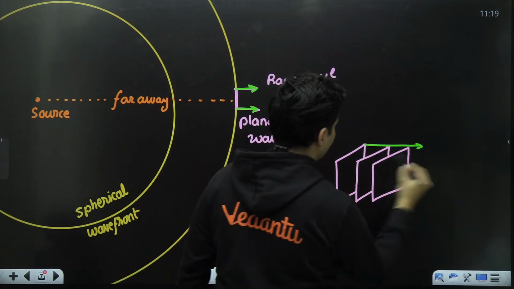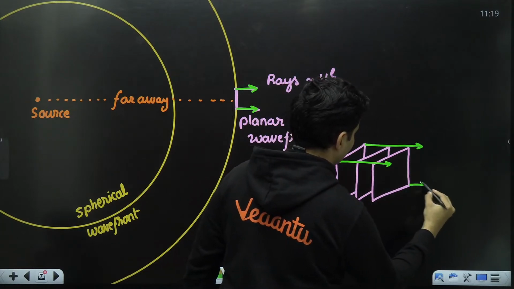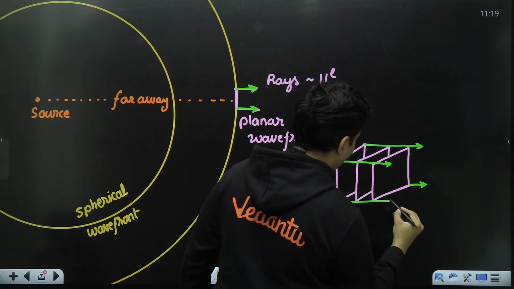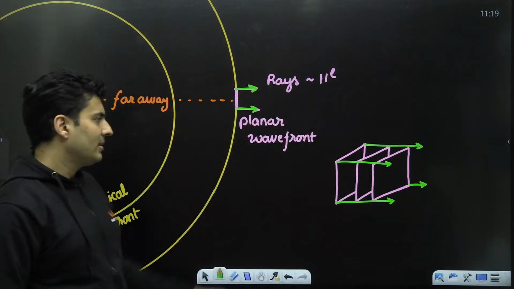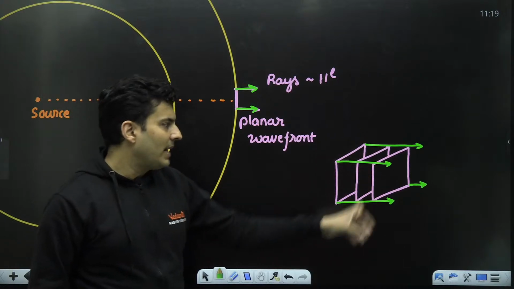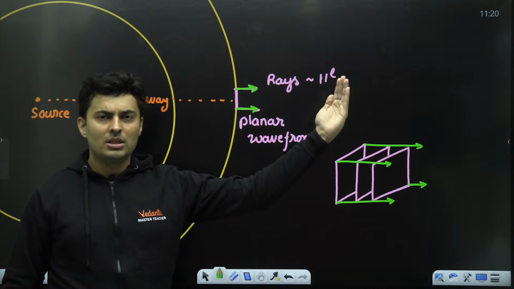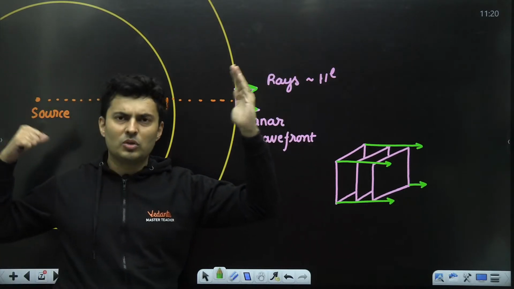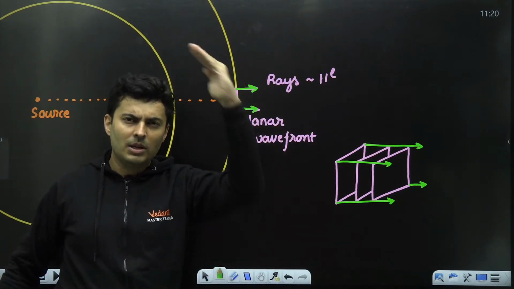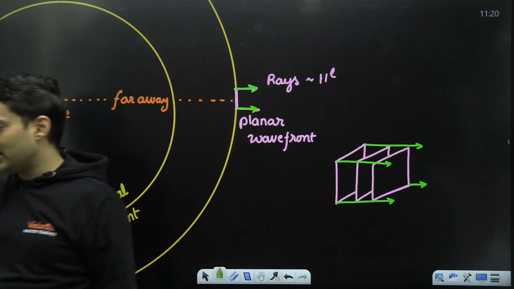So these are the rays. Are you able to visualize this? So these are the planar wavefronts. Yes, they look almost parallel to each other when you are really far away from a source, and the spherical wavefront becomes very large. So the curvature loses out and you feel almost like a plane.